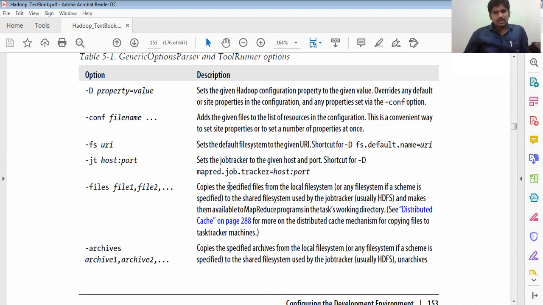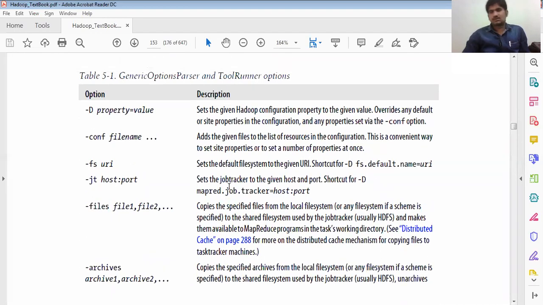So for more, there is the distributed cache mechanism, copying files to the task tracker, with -archives one and -archives two. These copy the specified files from the local file system to a shared file system used by the job tracker. So how these file systems take the configuration via job tracker and task tracker, and how we make the generic options parser tools work? We need to confirm that we don't have a direct configuration to set the generic options parser.